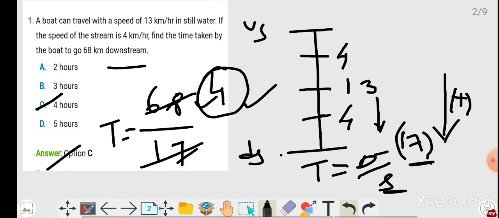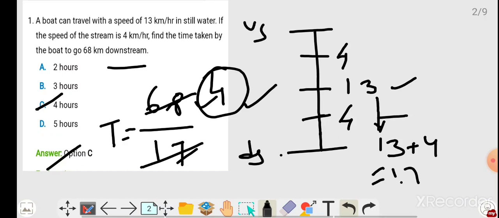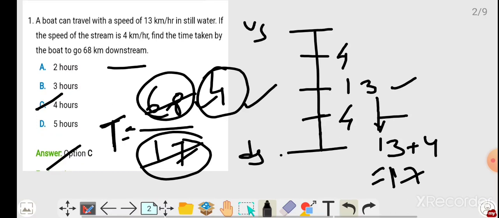See friends, for getting speed, what I have done here: 13 is the speed and they have already given the current speed 4. So 13 plus 4 is 17 kilometers per hour. So 17 is my speed, the distance they have given, so time is equal to distance by speed. Distance is 68 kilometers, speed is 17, 17 fours are 68. So 4 hours is my answer.